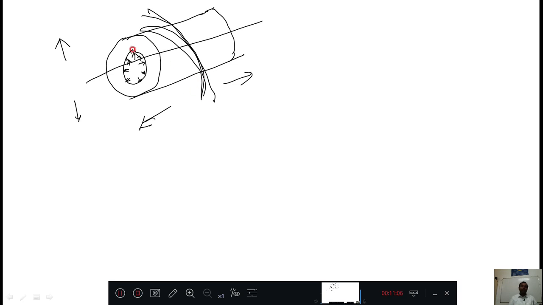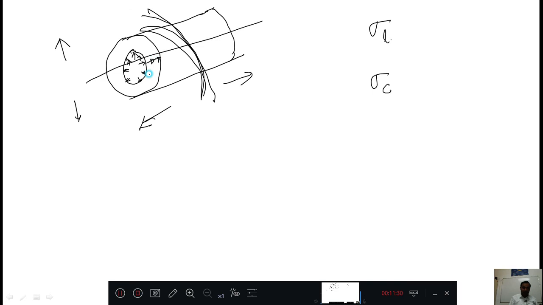The wall of the cylinder may be subjected to two types of stresses, longitudinal stress and circumferential stress. I will explain that in detail in the next video. One more stress will be there inside, in this direction.